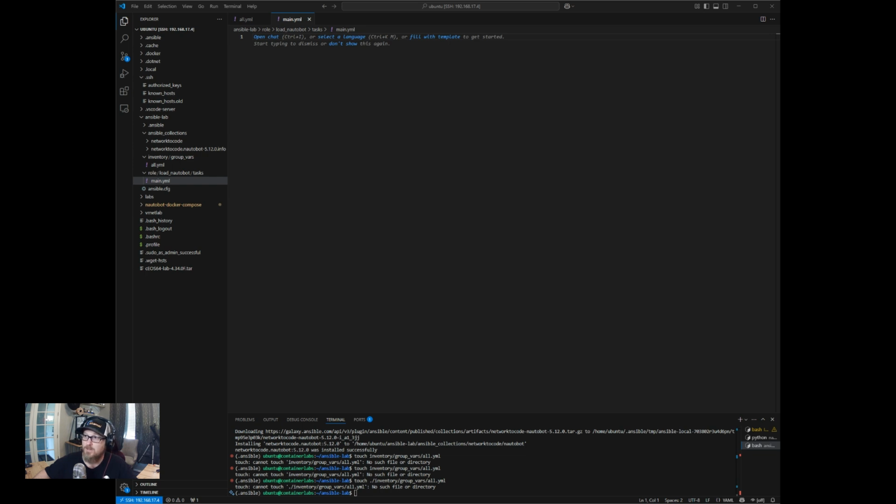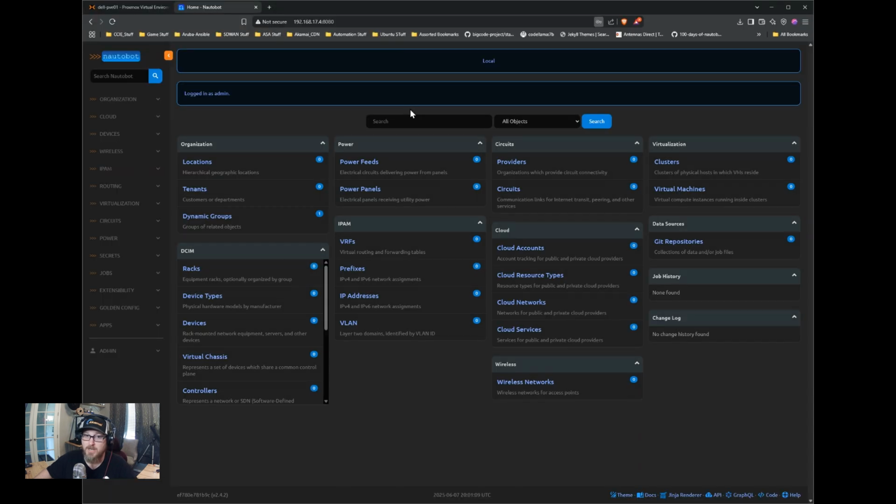What we want to start with is the extensibility piece in Nautobot. And so you're probably wondering what I'm talking about. So why don't we switch to the Nautobot application, and then we can figure it out. All right, just save that. All right, so we have our Nautobot application that we installed in part 1 running in Docker. We don't have anything loaded in here yet. This is a fresh install.